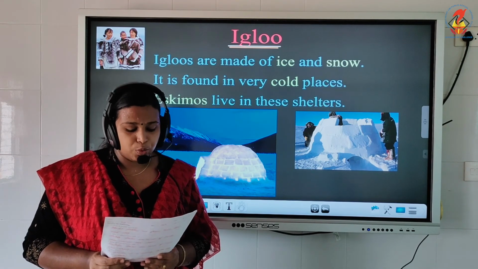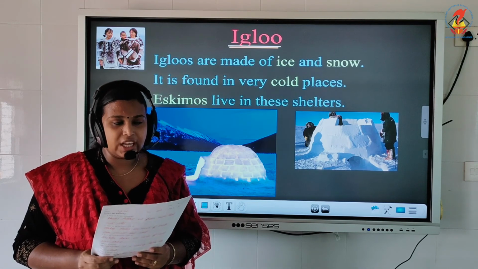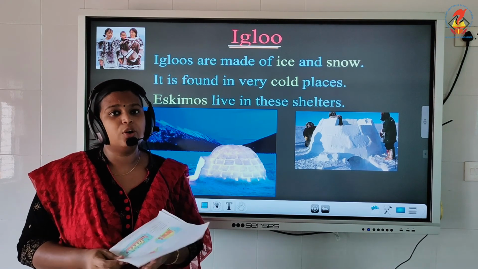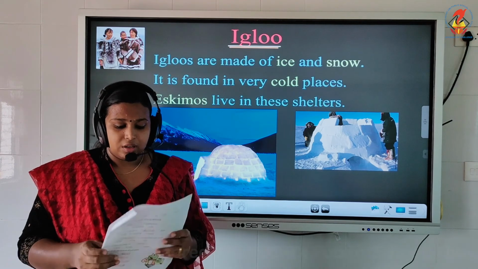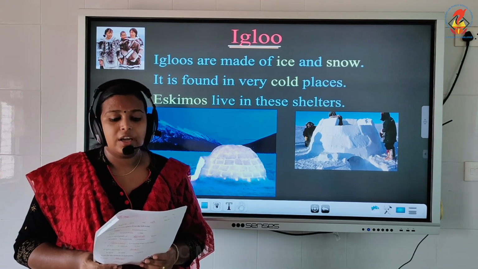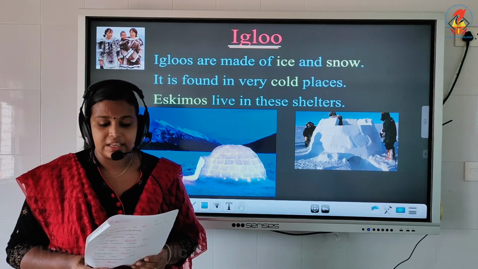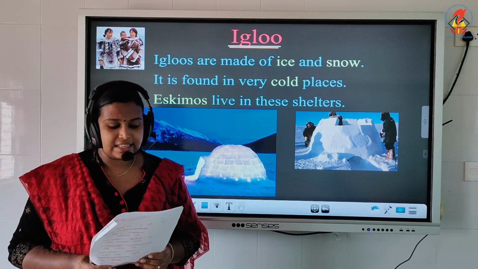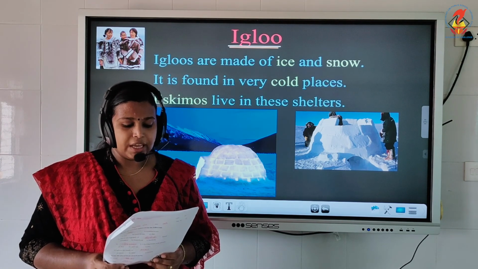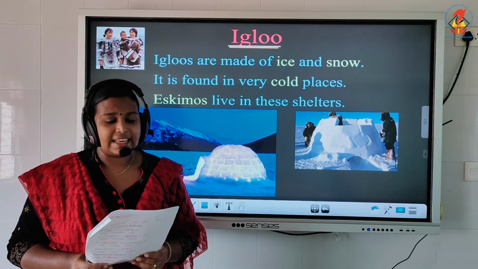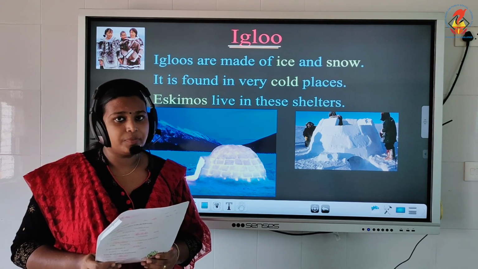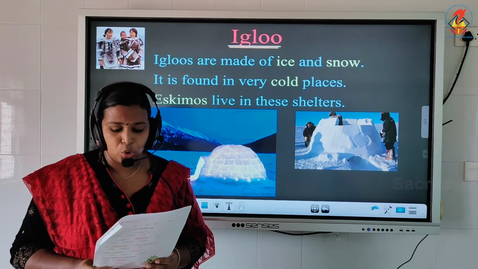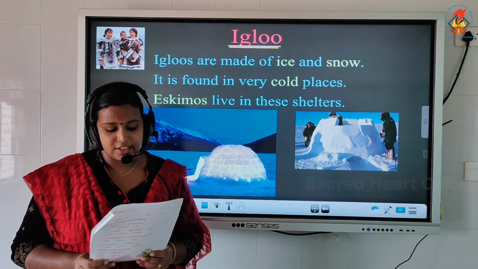Houseboat. Houseboat is a floating house that is built on a boat. It is a boat with rooms. Next, caravan. A caravan is a moving house that has wheels. It can be moved from one place to another. Next one, tent. It is made of thick cloth. It can be easily put up, folded and carried along. And the last one, igloo. It is made of ice and snow. It is found in very cold places. Eskimos live in these shelters.